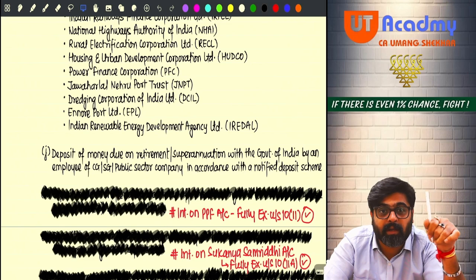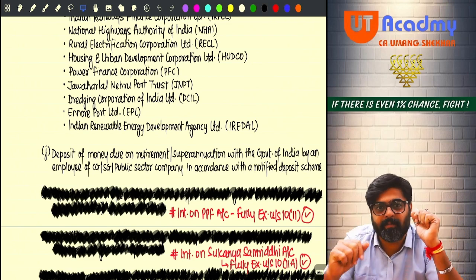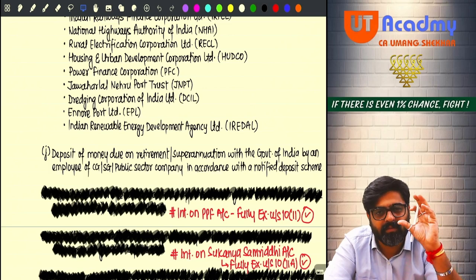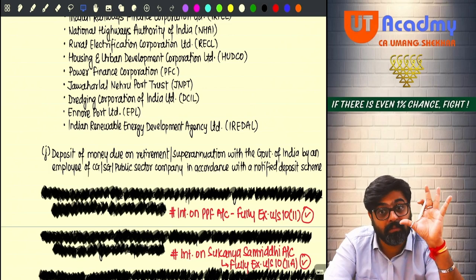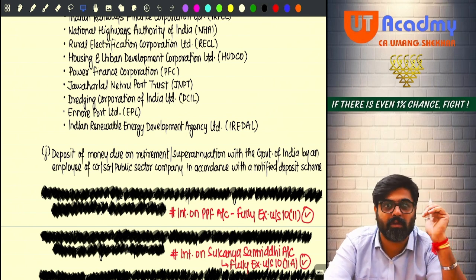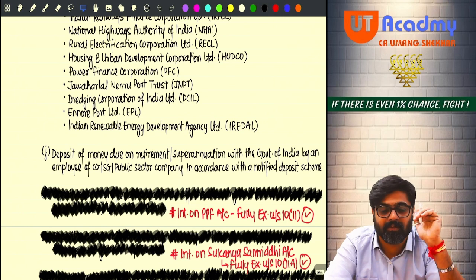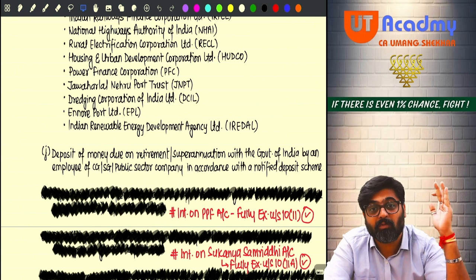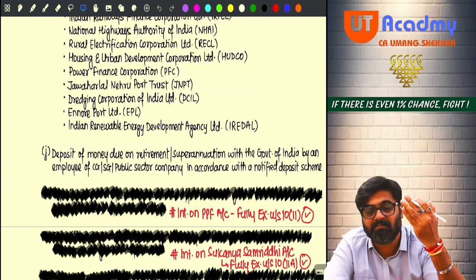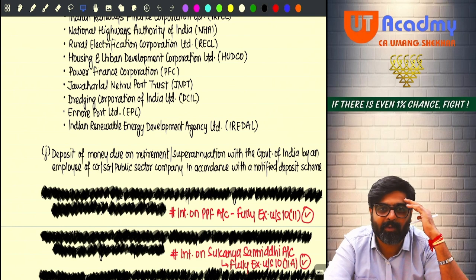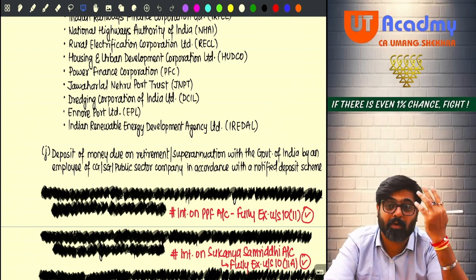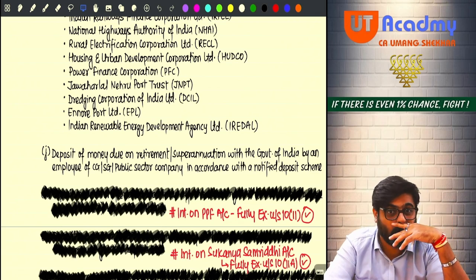Now on your retirement, are you going to get a huge amount of retirement benefits, gratuity, pension, leave salary, etc.? Will it be a small amount or big amount? Very big amount. You are going to get lakhs, sometimes crores also. Just imagine, 30, 40 years you have worked with the government, and within that 30, 40 years how much leave you would have accumulated, leave salary. The government is going to pay you gratuity, a huge amount.